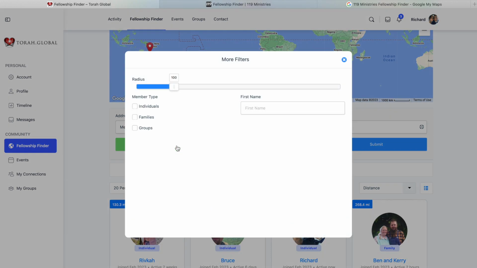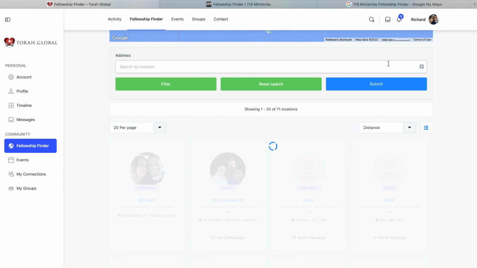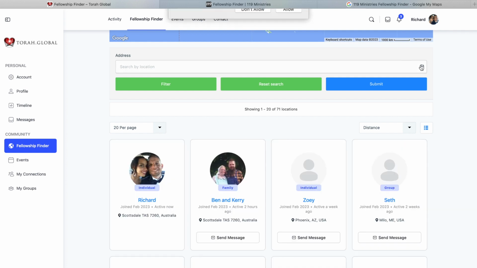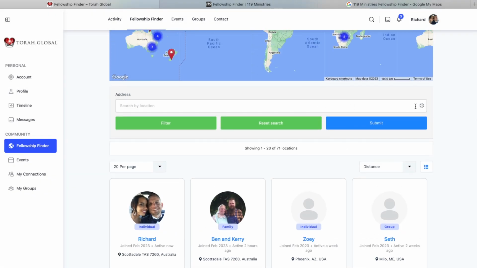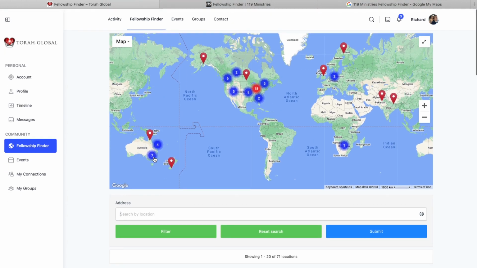Now, if you want, you could also filter out your results. You can increase or decrease the radius here. This is in miles. You can choose whether you want to see individuals, families, or groups, or if you leave it blank, it'll show all of them, and even search for a first name. So that's quite helpful. You can also use this Locate Me button here. So it wants to know your location. So that'll just say, oh, well, I'll have to fix that. That's a little bug. But in the meantime, you get the idea. Just type your location, easy enough.